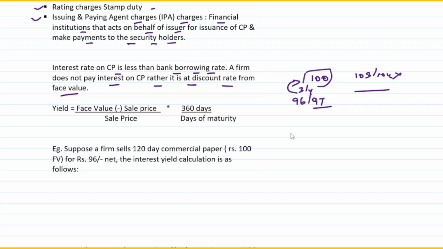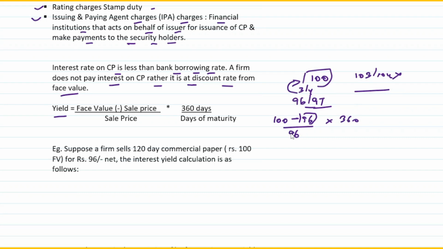The interest that we earn on the commercial paper is called the yield, right? How do you calculate yield on commercial paper? It is basically the face value, say rupees 100, minus the sale price. The sale price, as we have already discussed, would be lesser than the face value, say 96 rupees, divided by the sale price. We always calculate the returns on the base. So the base price here is 96, that is the issue price, into 360 days. Why 360 days? We assume the year to be 360 days for calculation purposes.